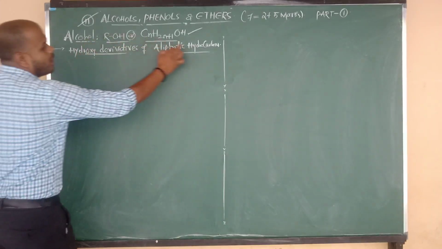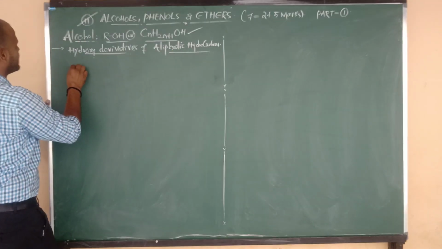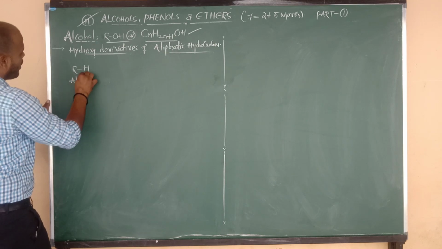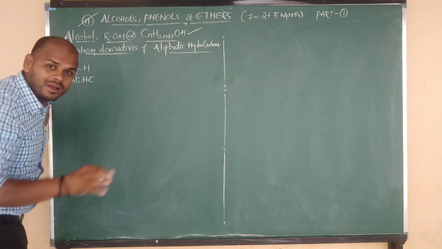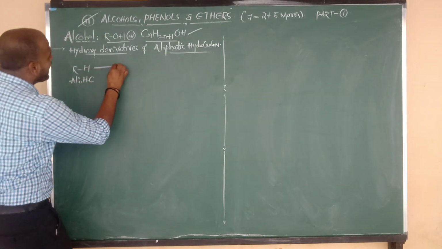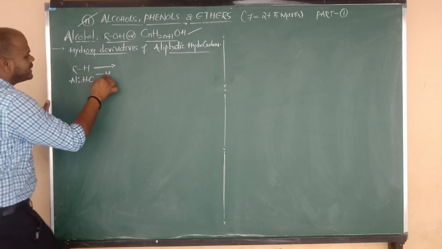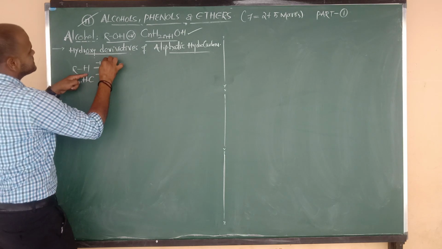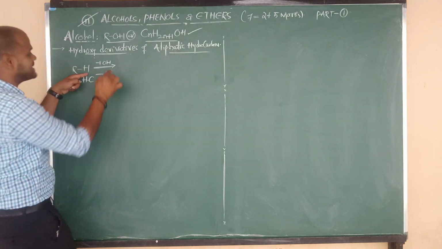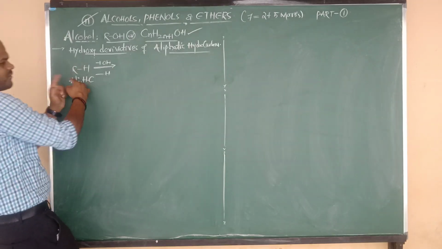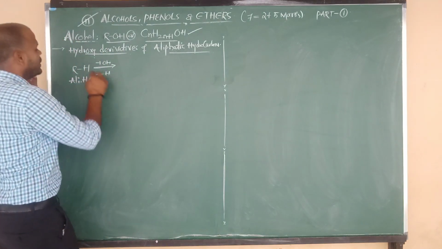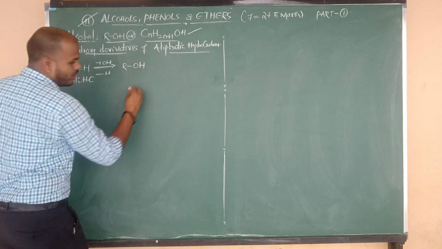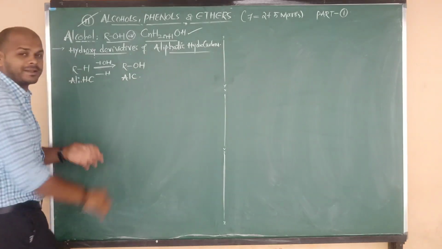Let us see how. What is the formula of aliphatic hydrocarbons? R bonded to H. This is the formula of aliphatic hydrocarbon. From this aliphatic hydrocarbon, I am going to remove the hydrogen, and in that place I am going to replace the OH group. That's why we say hydroxy derivatives of aliphatic hydrocarbon. So the position of H is taken by OH, and the answer is ROH. So this is the formula of what? Alcohols.